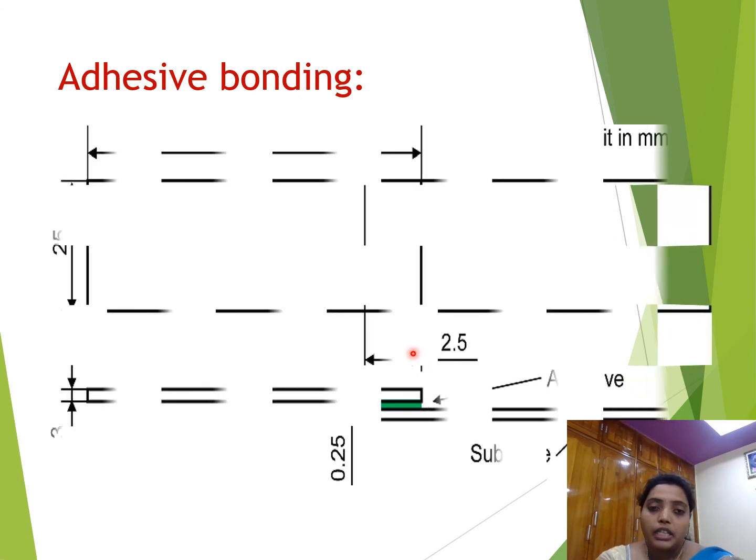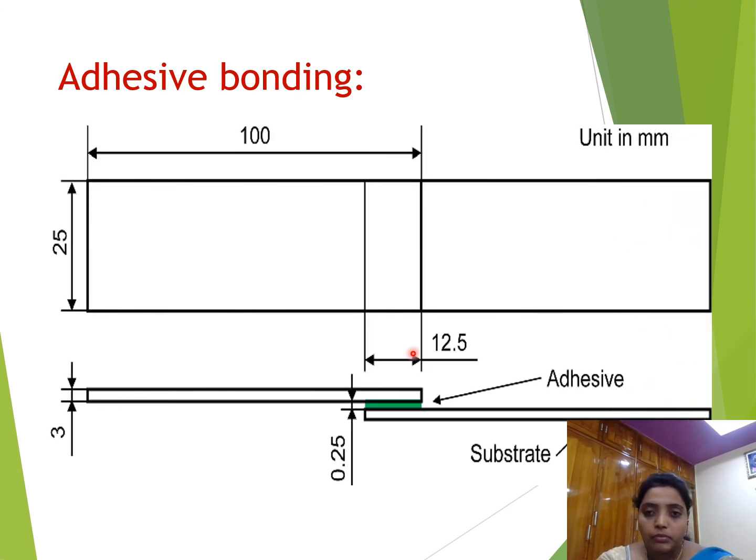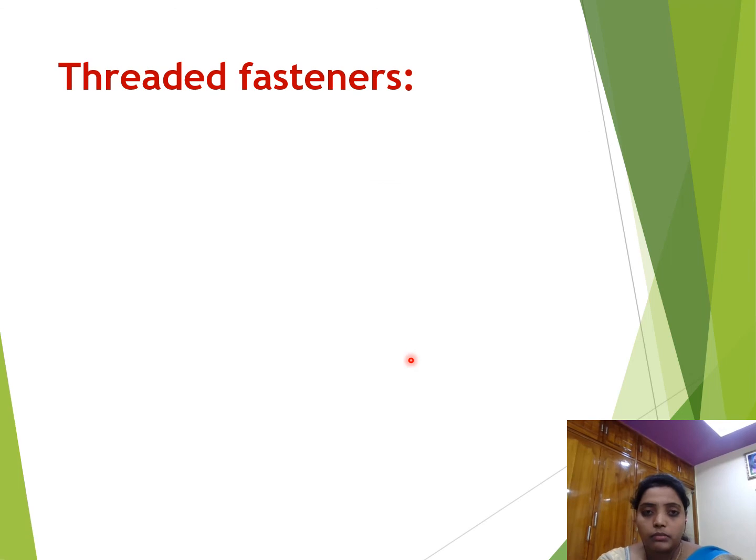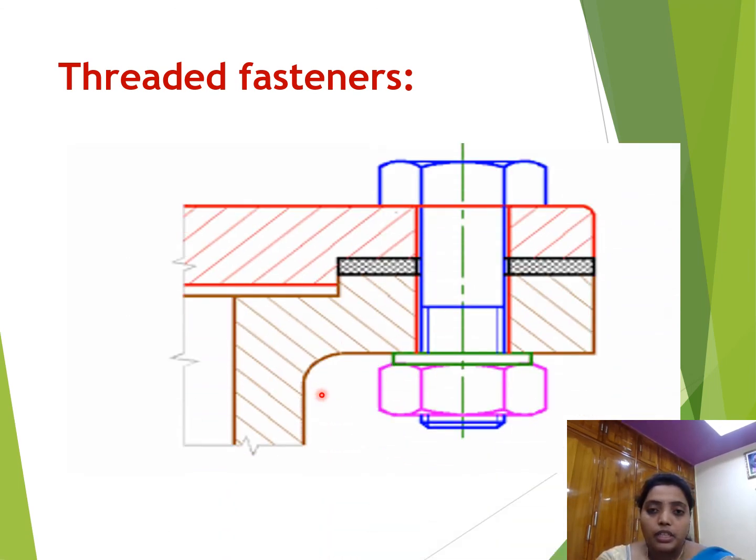Next one is adhesive bonding, and thread fastening. Thread fastening means, as I already told you, if we take a screw, this is a nut. Inside we have threads, and we will take a nut and fit it to the bolt.